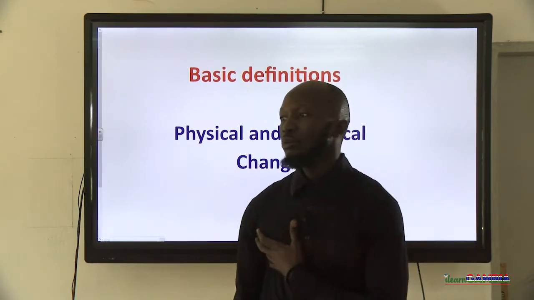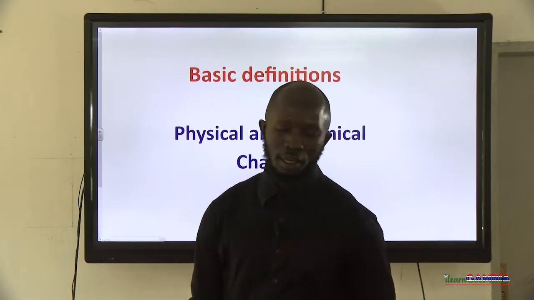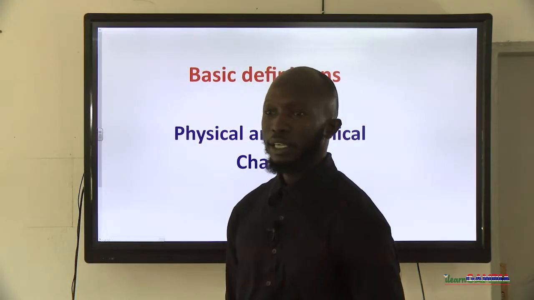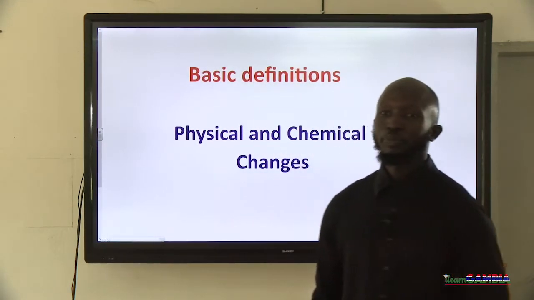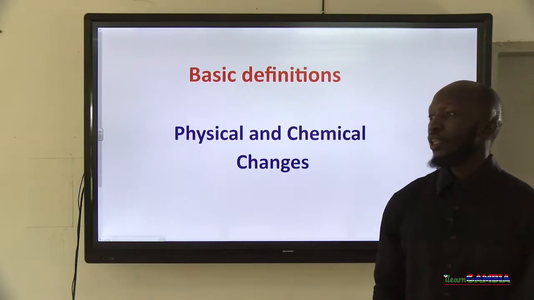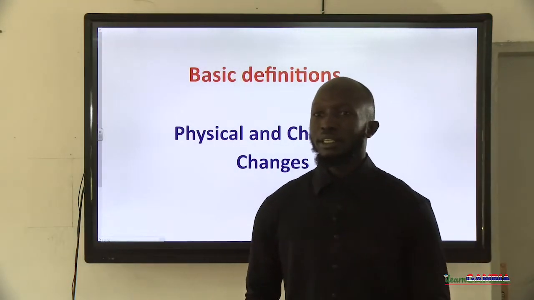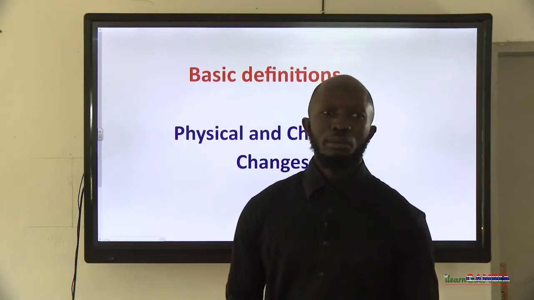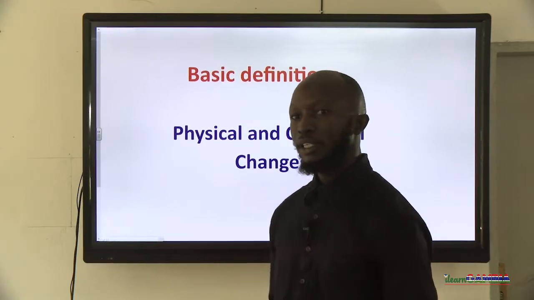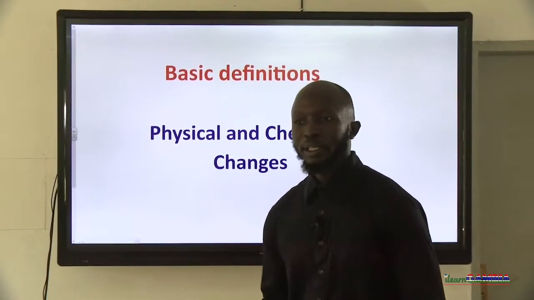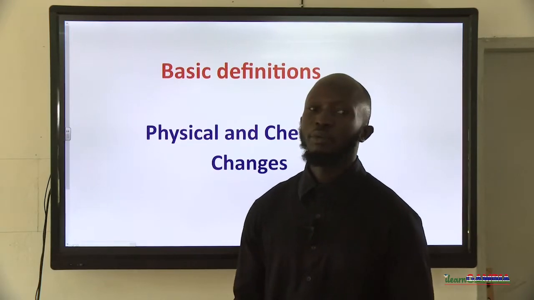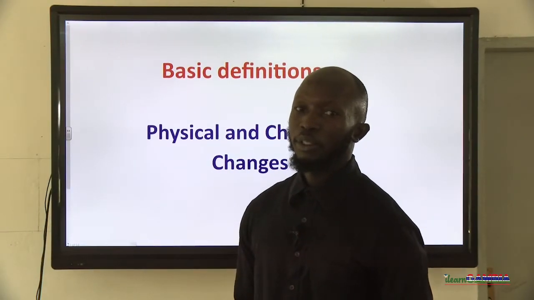The main two types of changes that we go through on a daily basis are physical changes and chemical changes. In a nutshell, physical changes are the type of changes in which no new substances are formed after the change. However, in chemical changes, new substances are formed.